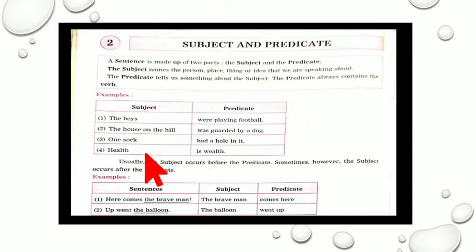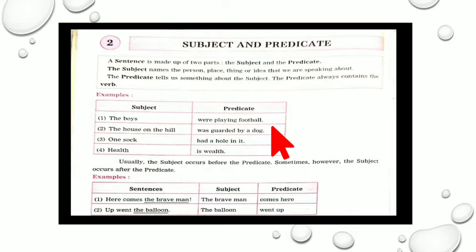Now the second example given: the house on the hill. The house on the hill, what is there? The house on the hill was guarded by a dog. It was guarded by whom? It was guarded by the dog. So here the house on the hill is the subject, because we are speaking about the house that is situated on the hill, which was guarded by the dog.